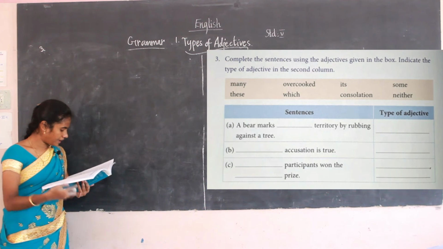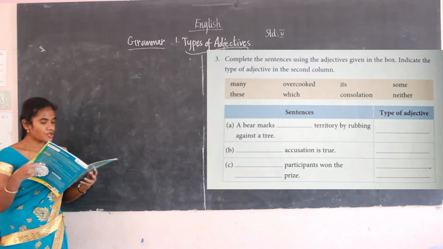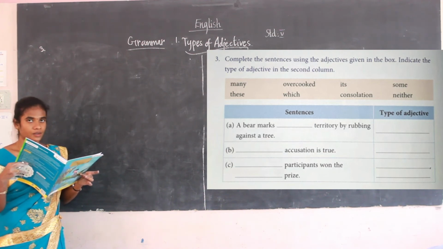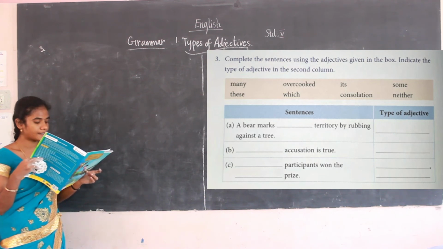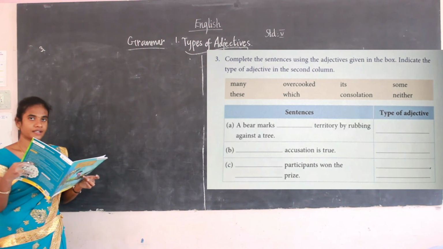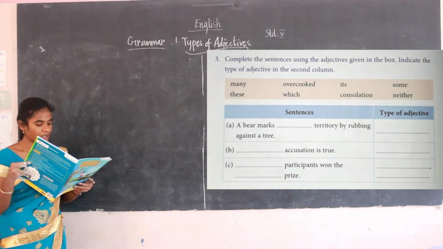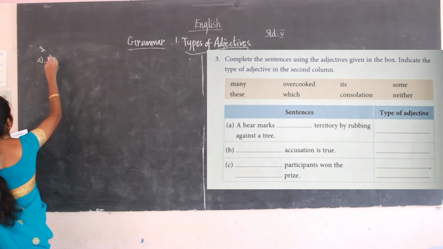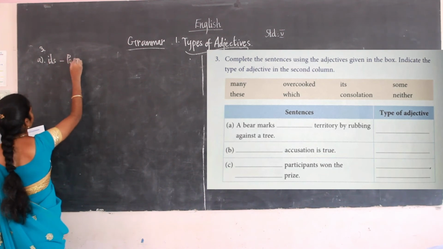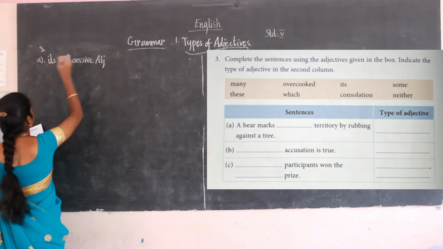First one: a bear makes dash territory by rubbing against a tree. In the box, what are the adjectives given? Many, these, overcooked, which, its, consolation, some, neither. These are some of the adjectives given, so we have to write the correct one. A bear makes its territory by rubbing against a tree. Its comes under what adjective? It's a possessive adjective. Okay, possessive adjective.